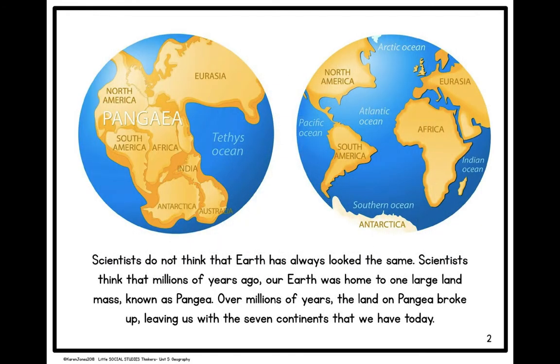Scientists do not think that Earth has always looked the same. Scientists think that millions of years ago, our Earth was home to one large landmass known as Pangaea. Over millions of years, the land Pangaea broke up, leaving us with the 7 continents that we have today.